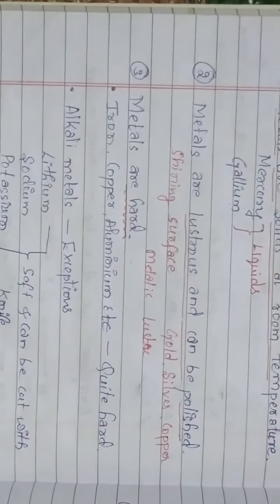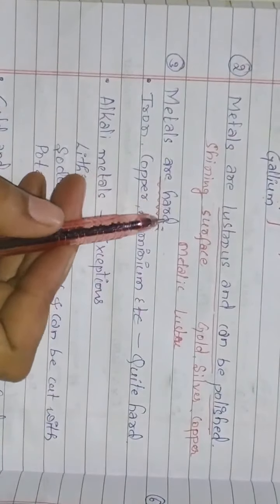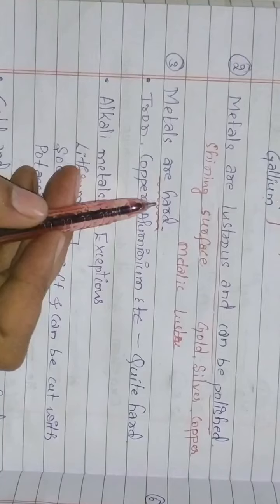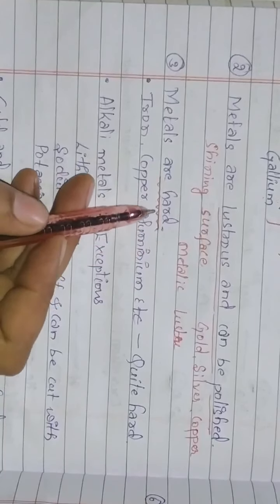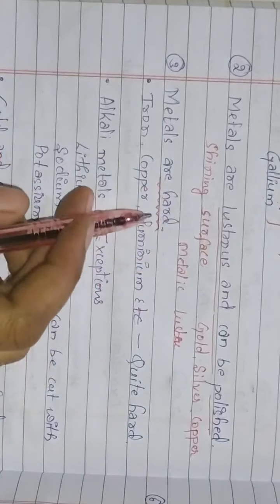Let us see the next property, that is metals are hard. Most of the metals are hard, but the hardness is not equal. Different metals have different levels of hardness.